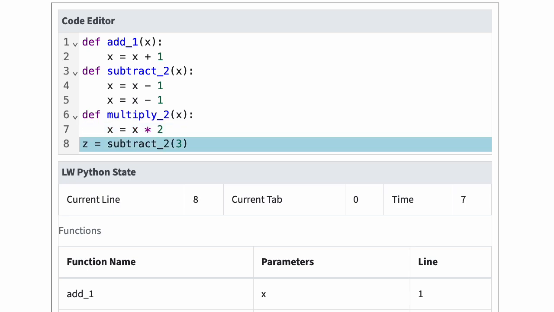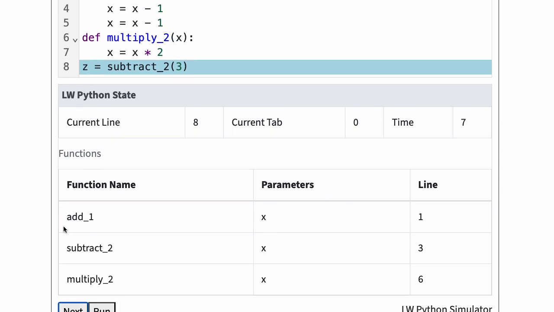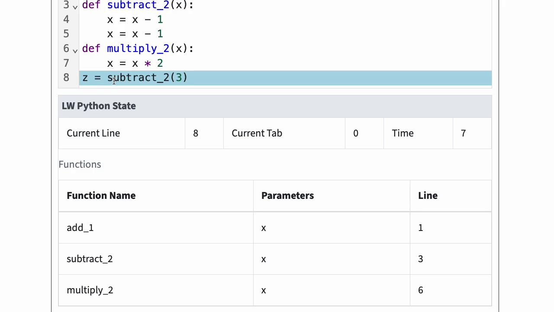At time 7, the current line is 8, the current tab is 0, and the functions map contains three functions: add 1, subtract 2, and multiply 2. The statement at line 8, tab 0 is z equals subtract 2 with argument 3. Python sets the local variable x to 3 and jumps to the subtract 2 body.